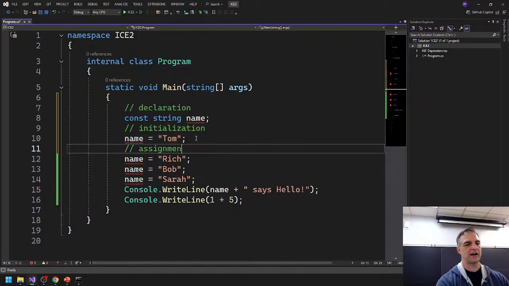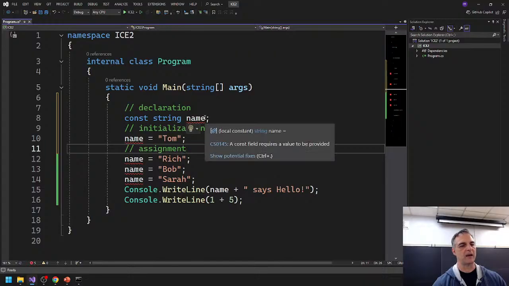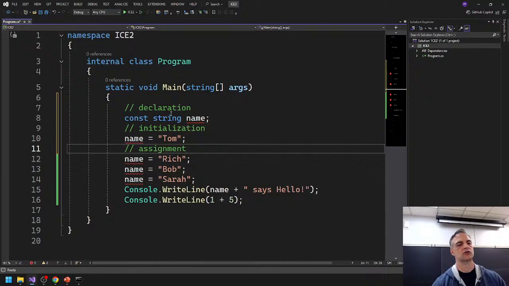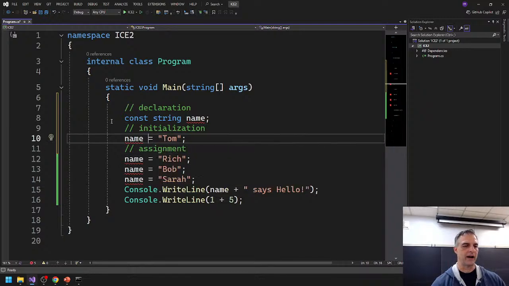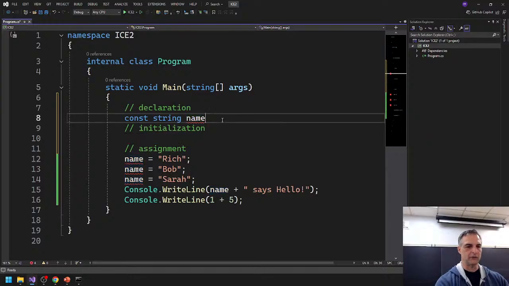So then we can assign other values down here, okay? But there's a problem here. Because I've made this const, it tells the compiler that this name can never change. It's immutable. That's what it's called, right? It's a const string, which means it can never change. So I have to do the assignment and the declaration in one line. I have to marry these two things together.